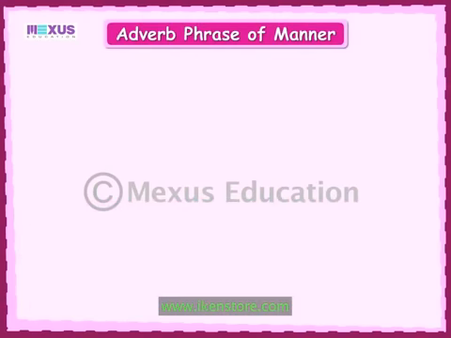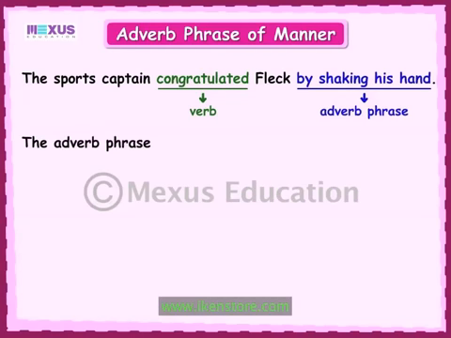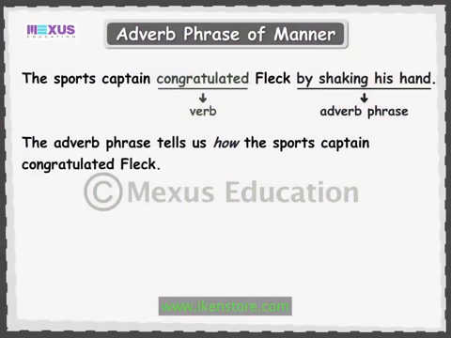Let's look at the third sentence. The sports captain congratulated Fleck by shaking his hand. Here, by shaking his hand is the adverb phrase that tells us more about the verb congratulated. The adverb phrase by shaking his hand tells us how or the manner in which the sports captain congratulated Fleck.